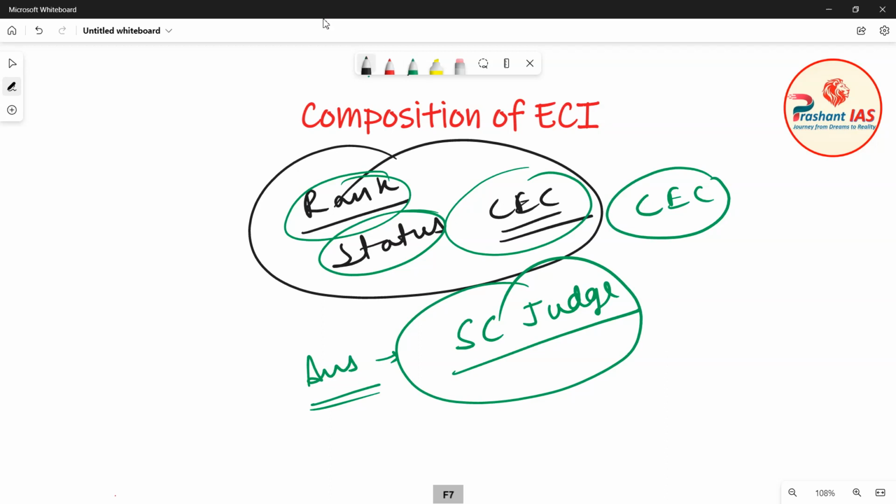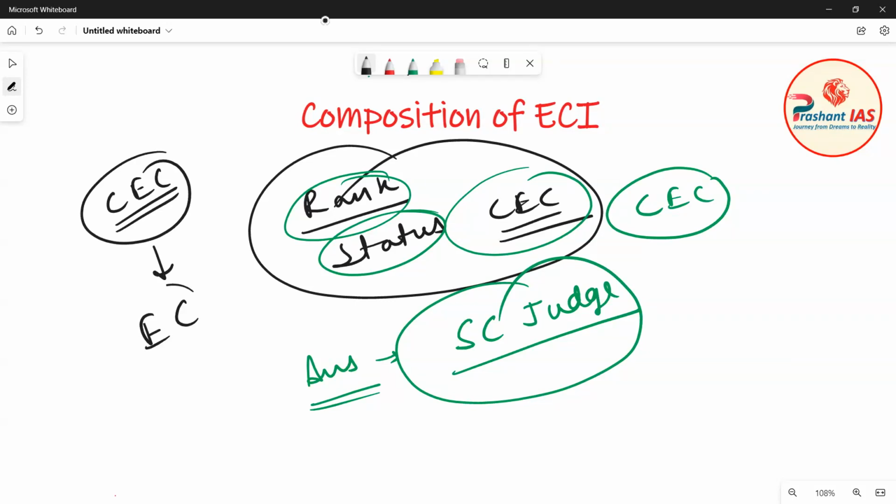Friends, with this, the topic of Chief Election Commissioner is now completed, and now we have to study about election commissioners. Friends, I want to teach you about election commissioners in this class only, but there is a lot of pain in my throat and it is very difficult for me to speak. So I am winding up this class here, and in the next class I will teach you about the election commissioners.